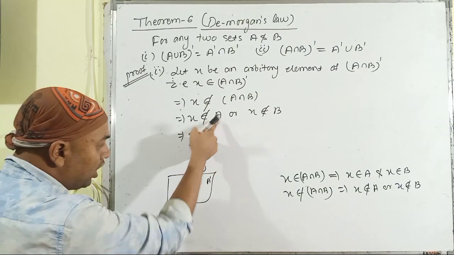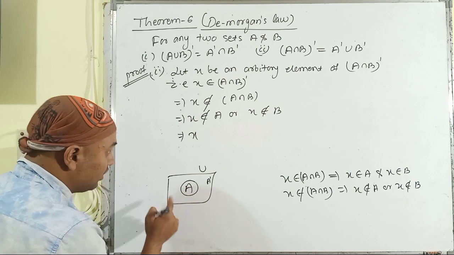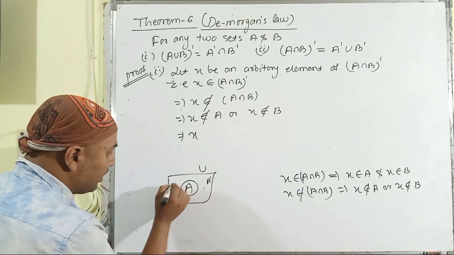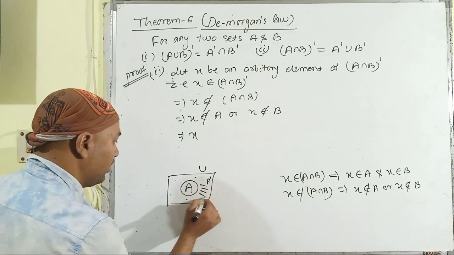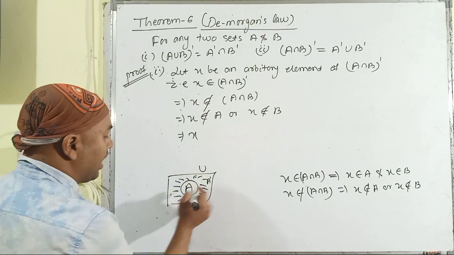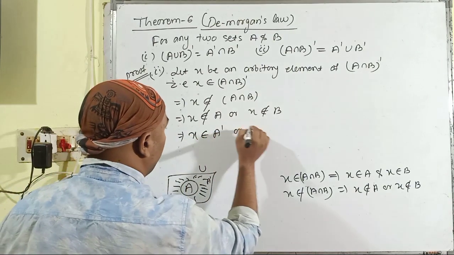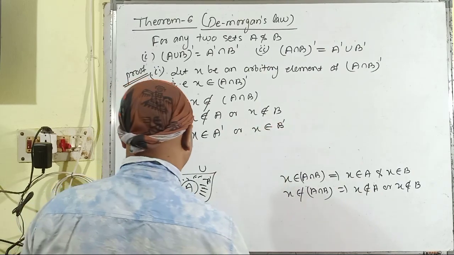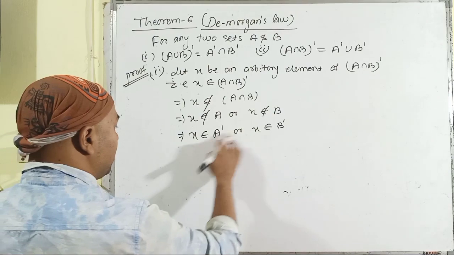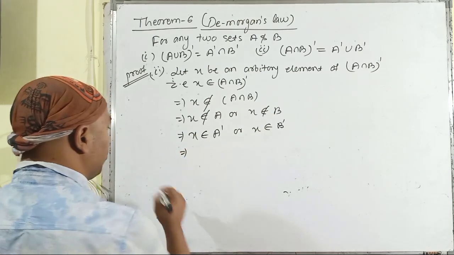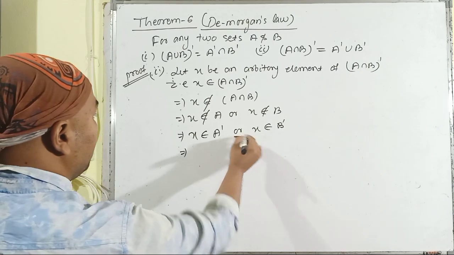If X is not in the set A, it will lie in this part, the complement of A. So X belongs to A dash or X belongs to B dash, complement of B. As both connectives are belongs to, we have to use the general method of the term or.